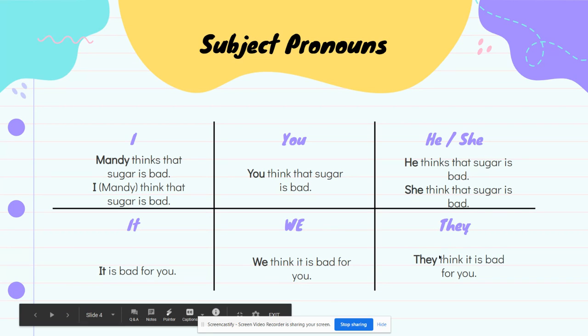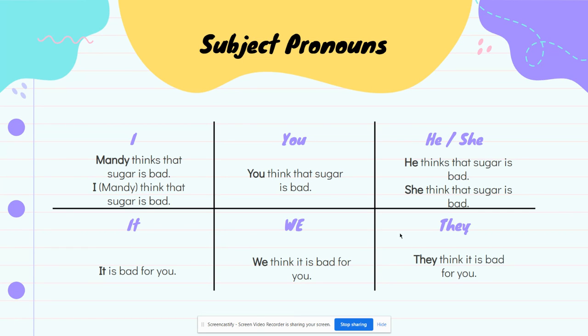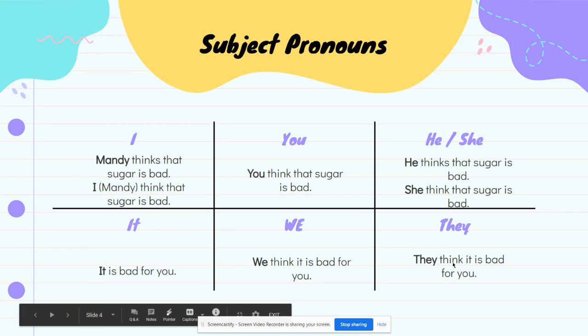And they think it is bad for you. I'm also doing it right here. So they is substituting Mandy. Instead of saying Mandy thinks that sugar is bad for you, I can say they think that sugar is bad for you. But if I don't want to say the word sugar, I could also just refer to sugar as it, right? Because sugar is not a person. I can refer to it as it. So they think it is bad for you.